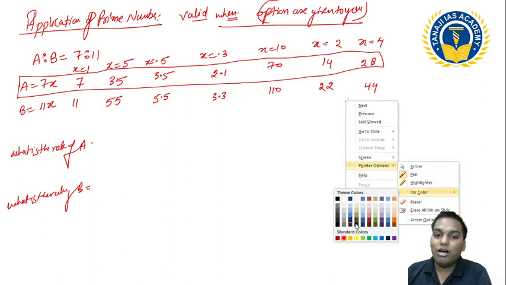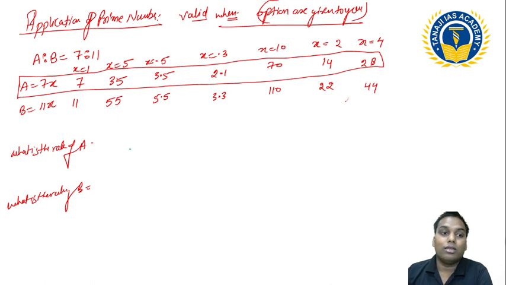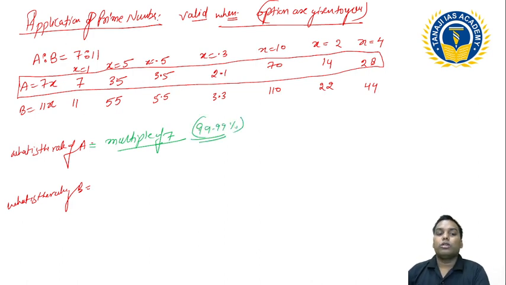Sir, they are the multiples of 7. It means the value of a is a multiple of 7. This has a 99.99% chance of not failing. See, if you are blindly using this method, then I am not going to help you. I do not think you can easily apply this concept. Please, every concept has its own advantages and disadvantages, but we have to take the advantages and use them. Okay, do not panic about that. What can be the other way to do this, and sir, how will we know, what will we do?